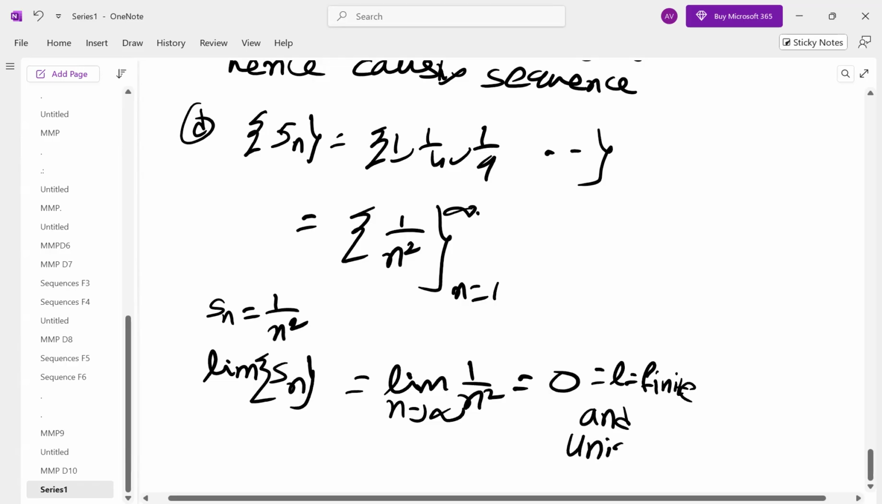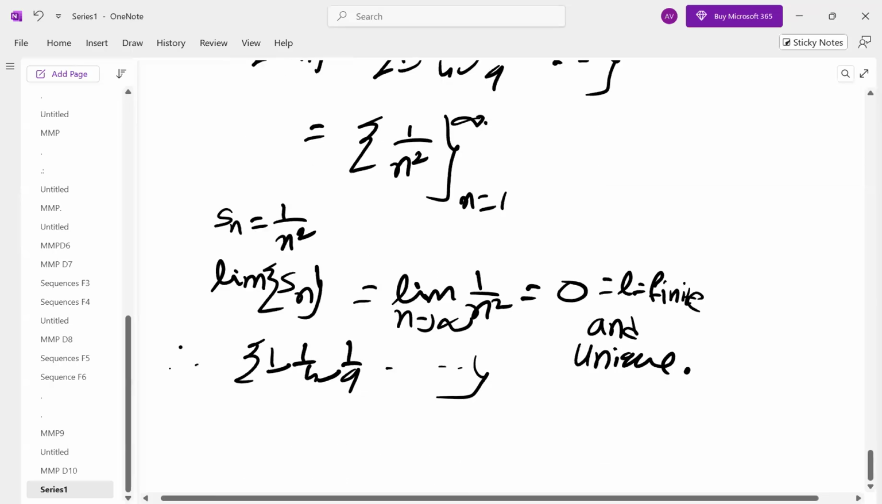Therefore, sequence Sn is convergent, and hence Cauchy. It is a convergent sequence, hence Cauchy sequence.